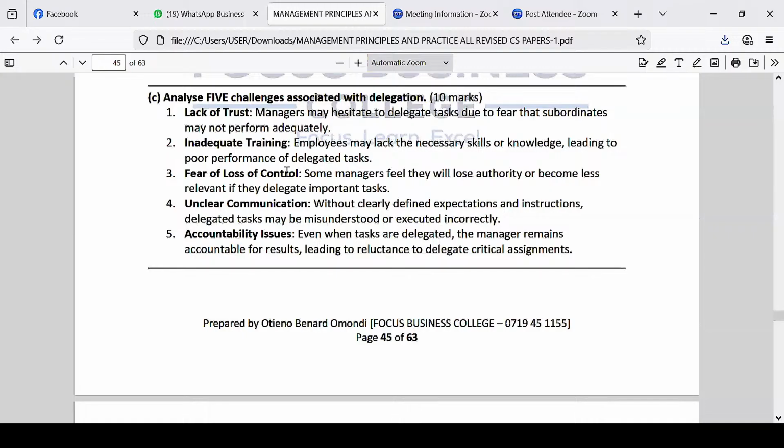That's very important. That's why even in critical sectors like hospitals, even if you are still being trained to be a nurse or a doctor, there's normally a supervisor, an experienced doctor or nurse that works with you. They're normally told that this attachee is your responsibility, so ensure that whatever they do, you monitor.